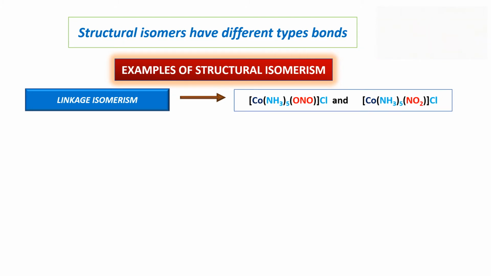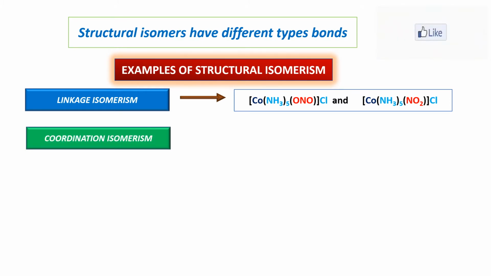So here are the examples of linkage isomers. In these two isomers, the NO2 group acts as an ambident ligand. In the first compound, the cobalt ion is directly linked with NO2 through the oxygen atom, and in the second compound, the cobalt ion is linked with NO2 through the nitrogen atom.